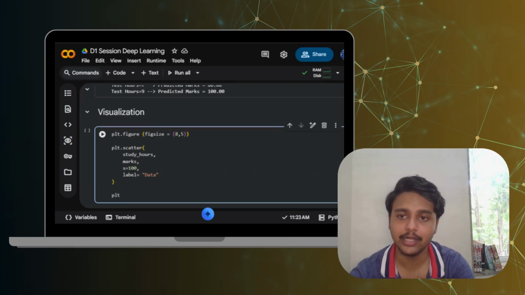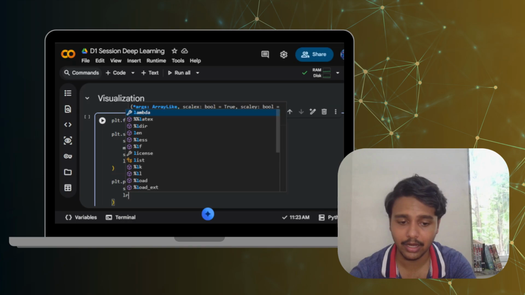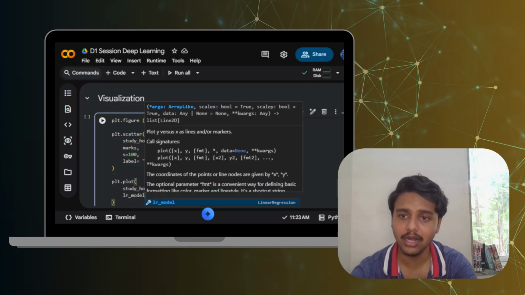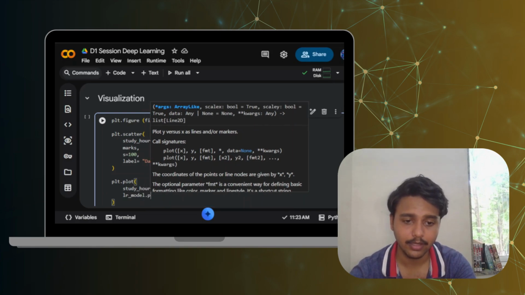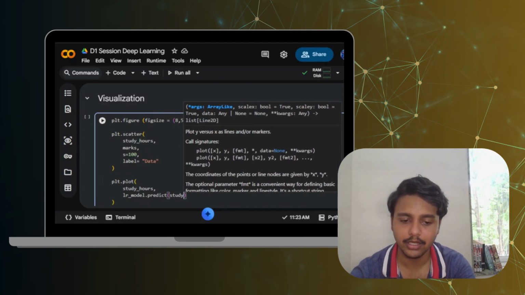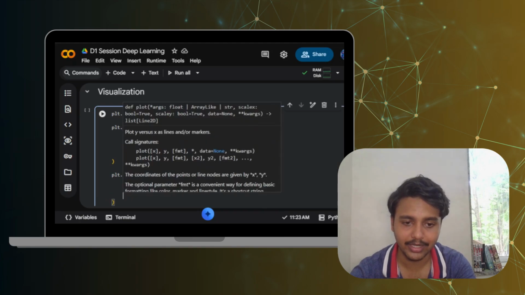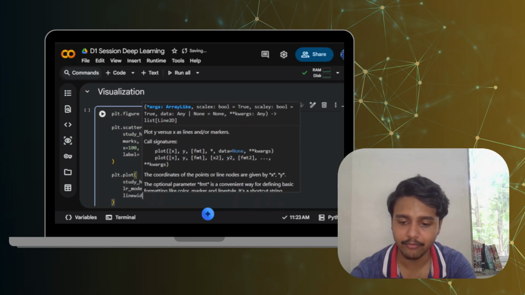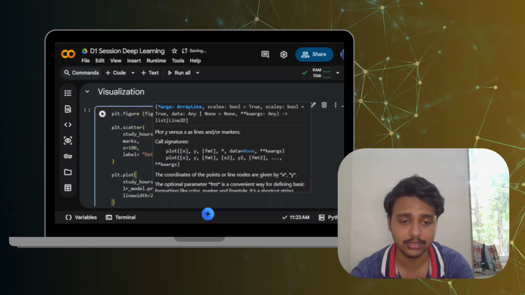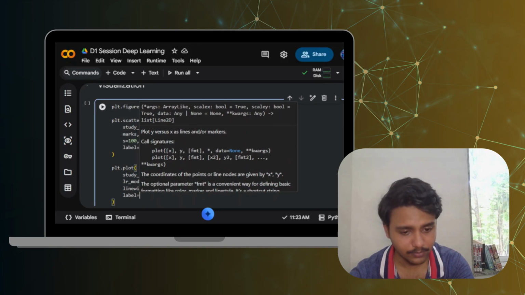Now we are going to plt.plot. And what are we going to plot here? First of all, study_hours. Then we are going to lr_model.predict, so the second option, predict. And in this, study_hours. Okay, now we are going to comma and enter. Here linewidth, because we also need to define the width for the line. And last but not the least, label here as regression line.